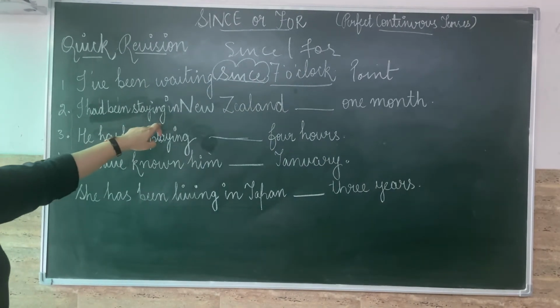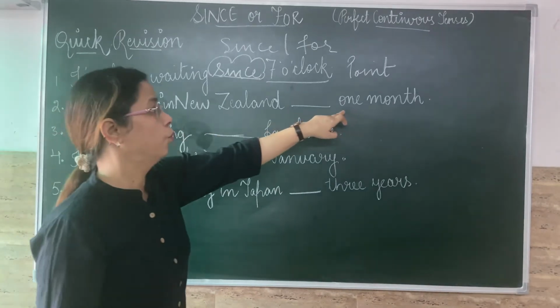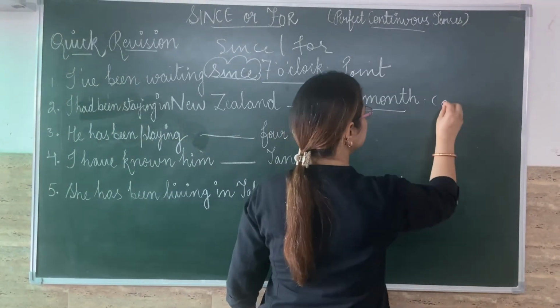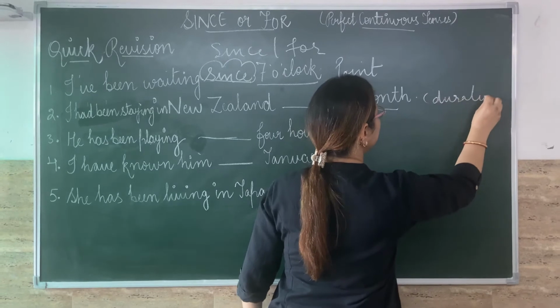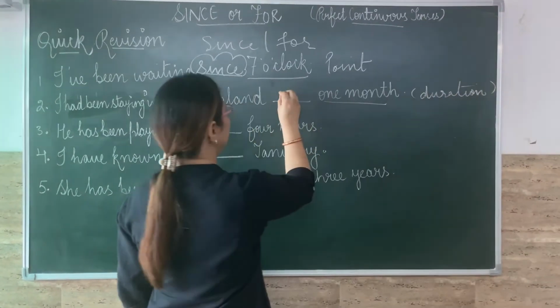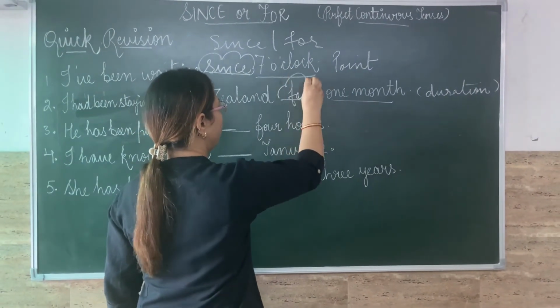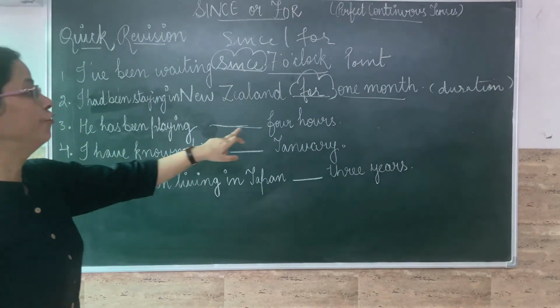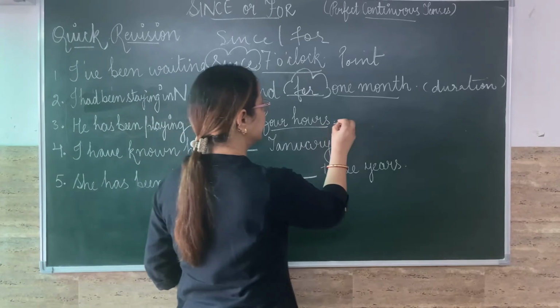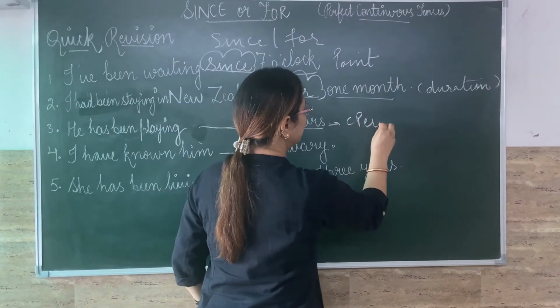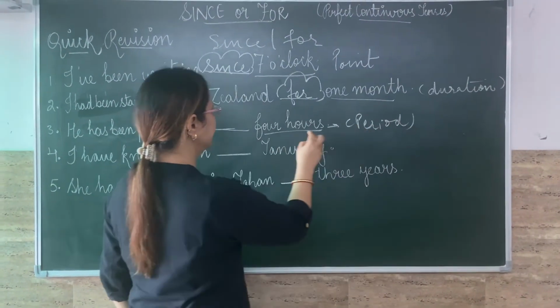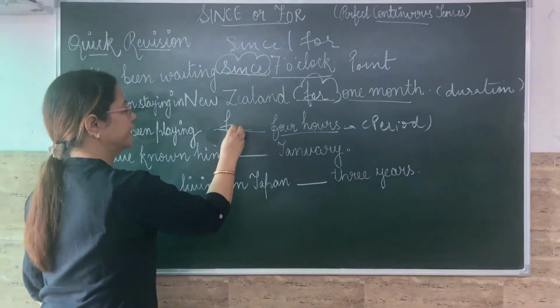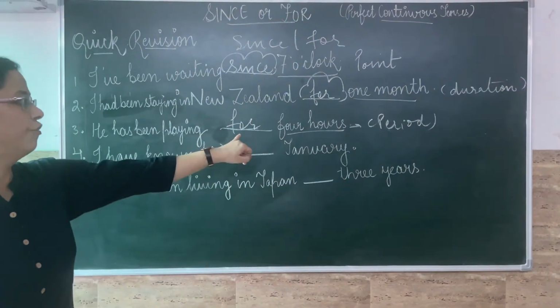I had been staying in New Zealand 1 month. This is duration of the time. कितने से? 1 month से. So we will use here for. Right? Next, he has been playing 4 hours. Again, this is period of time. कितने time से? That is for 4 hours. For period of time, we will use for.